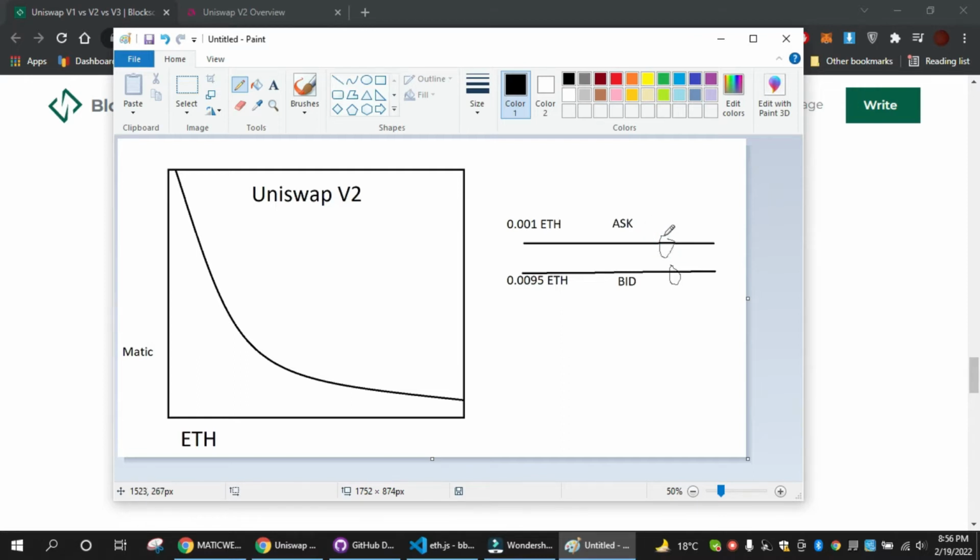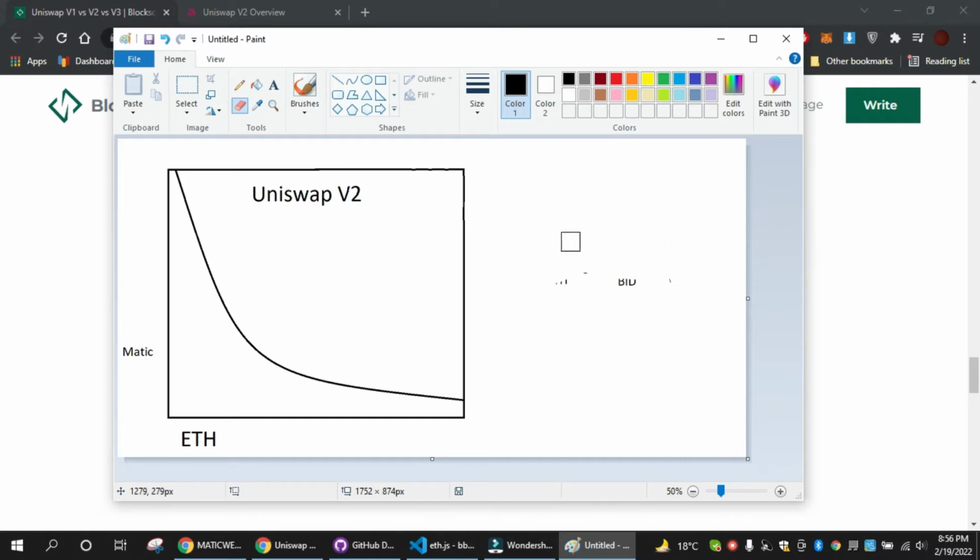But in this protocol of decentralized exchange, there are no buyers and sellers at the same place, right? So let me just get rid of this part here. I think I can make it bigger just by pressing my keys. Okay, let's just get rid of this centralized concept.